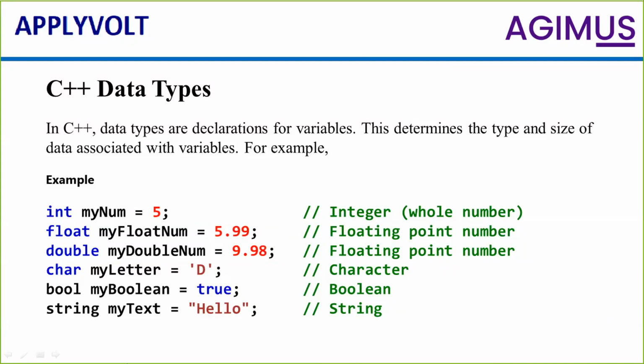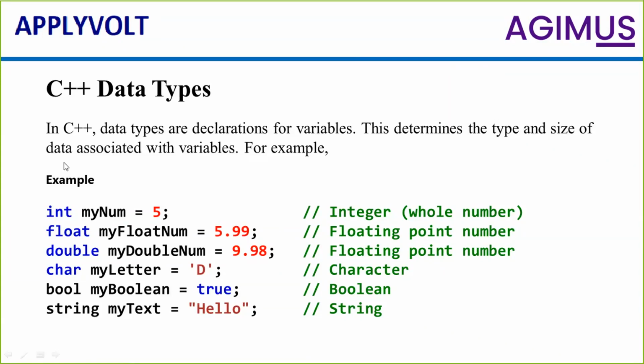When it comes to floating point, floating point means we are accepting decimal numbers, I mean fractional numbers. It might be 5.99 or 9.98 or any such number. As you increase the size of the number, you need to change the data type.